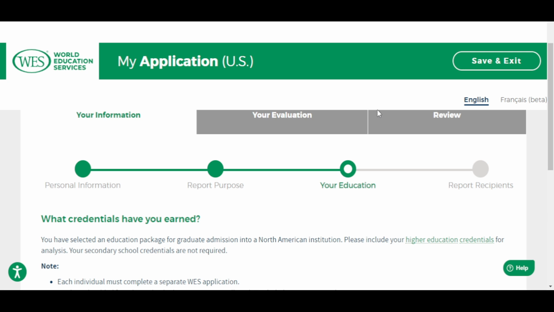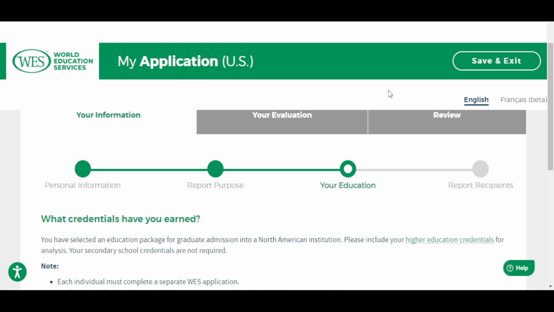So it's important that you pay and ensure that your profile is active to get your WES reference number. Then send that reference number to your school, university, or college, and ask them how they can help you submit your transcript to WES.